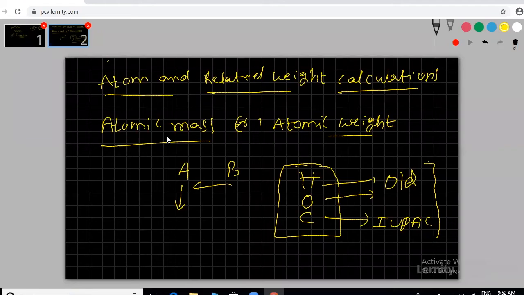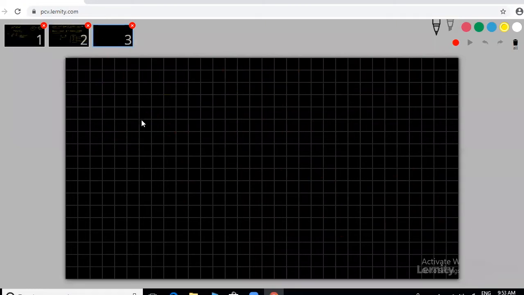On relative scale, atomic weight is defined as follows. Atomic weight or atomic mass, both are the same. I am dictating, note down that point.